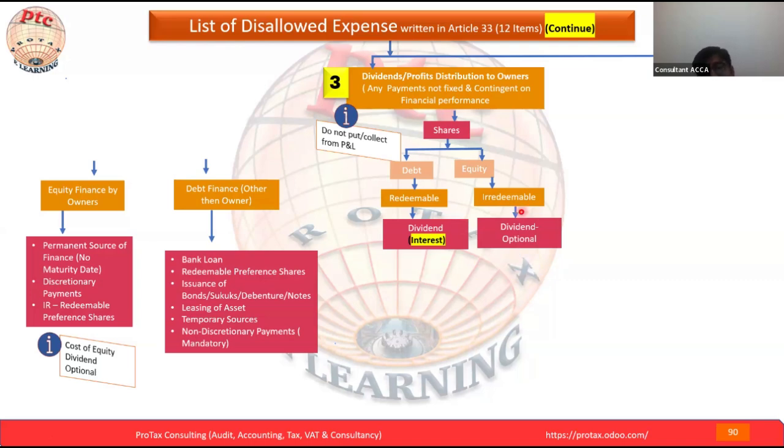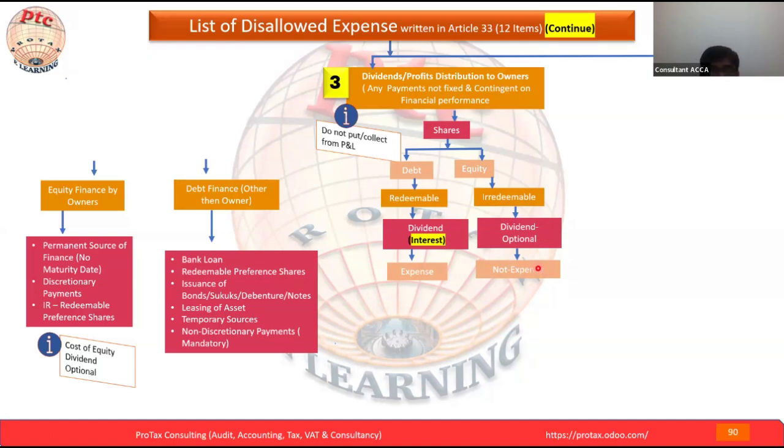Before that, we are seeing that irredeemable dividend is optional. This is not mandatory, but redeemable is mandatory. The dividend on redeemable shares is interest, an expense, but on the other side the optional dividend is not an expense. It goes to the statement of changes in equity, not the profit and loss.